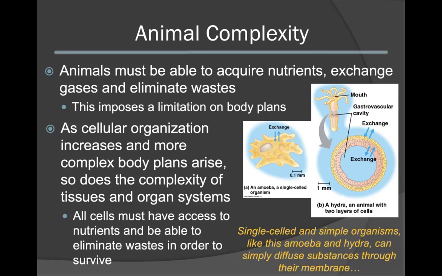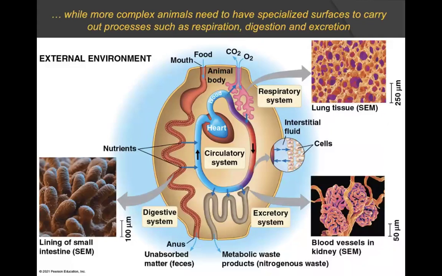Remember that we consider the cell to be the most basic fundamental unit of life. Single-celled and simple organisms like this amoeba and the hydra can simply diffuse substances such as nutrients and waste material through their membrane. Thus, they can exist with a very simple body plan. However, this is not efficient for more complex organisms. More complex organisms need to have specialized surfaces to carry out processes such as respiration, digestion, as well as excretion.